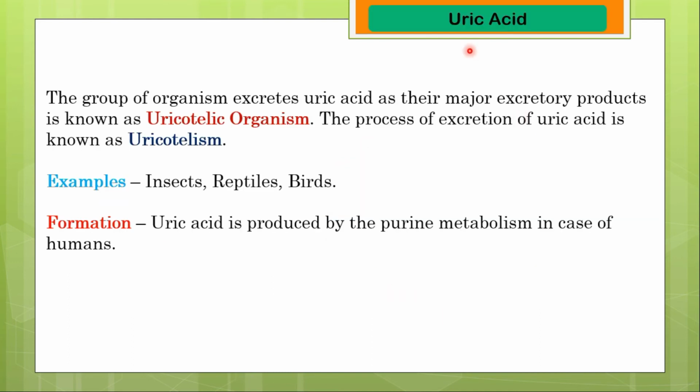Now we will discuss uric acid. The group of organisms that excrete uric acid as their major excretory product are known as uricotelic organisms, and the process of excretion of uric acid is known as uricotelism. Examples of uricotelic organisms are insects, reptiles and birds. Uric acid is produced by purine metabolism in the case of humans.